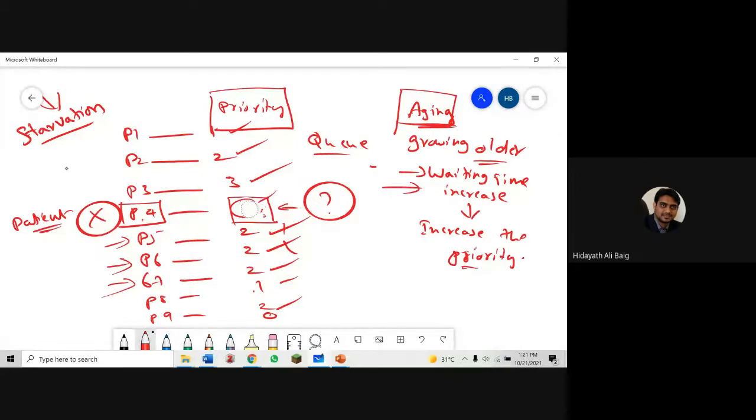Still, there is no chance. Okay, increase the priority to 1. Still there is no chance, increase the priority to 0. I hope you are following my point. What we are doing here, for the starvation, what is the solution? Aging. What is aging? When the process waiting time is increasing, in other words, if it is waiting for a long time, we need to increase the priority. When we do that, automatically after some time, definitely the priority of the process will increase and it will go to the system. Hope you understand the point.